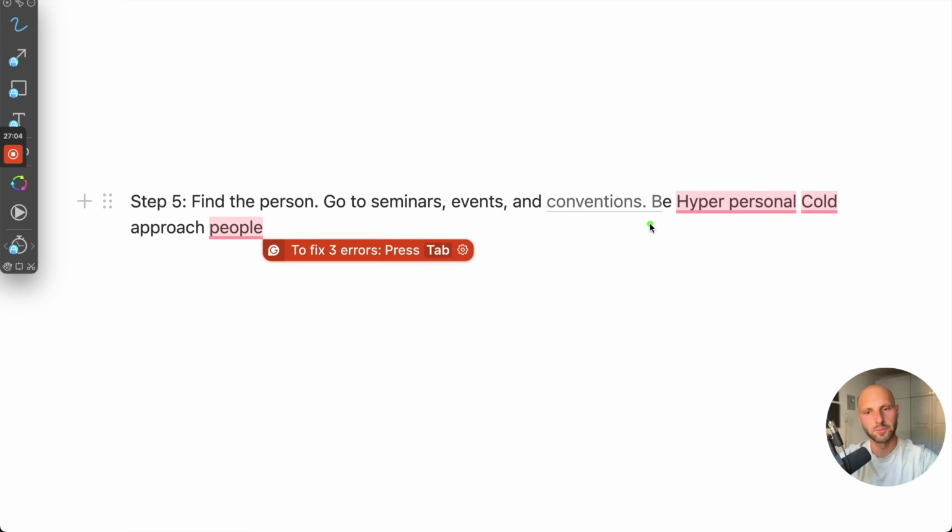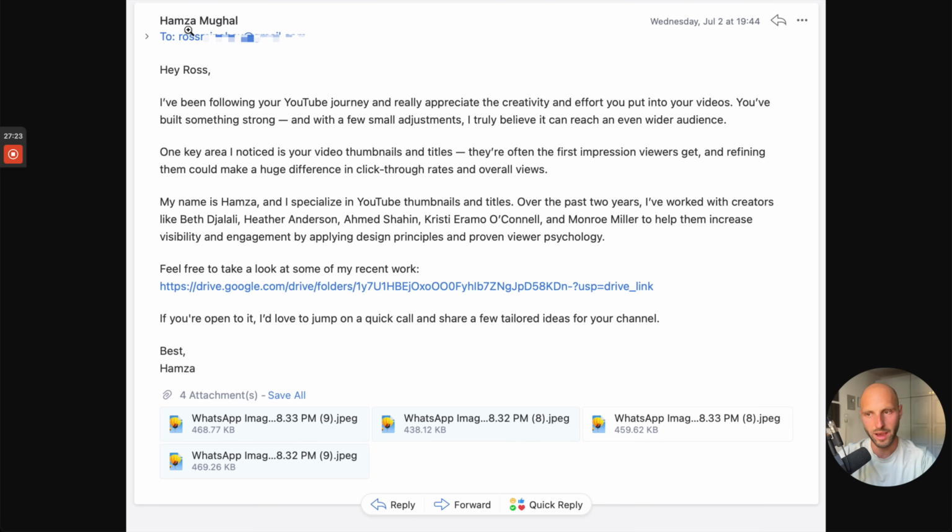And the second approach is to cold reach people but be hyper personal. What I mean by that, you can start DMing people, but you can also start sending emails to people. For example, this is an email I received the other day. This gentleman is called Hamza. He sent me this email yesterday, Wednesday, July the 2nd. This is 2025. This email is about thumbnail designs.